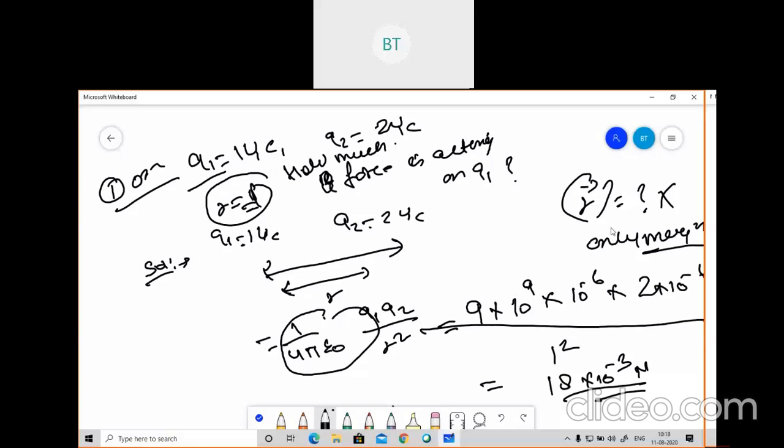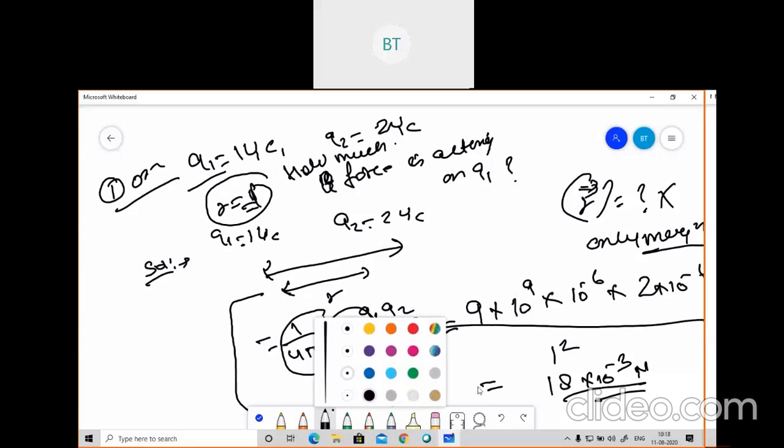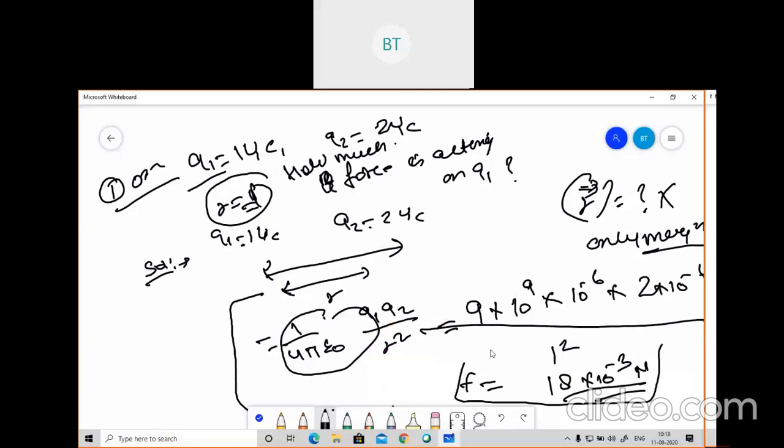If the r vector is not given, you need to calculate only the magnitude. You'll apply this simple formula and you will get 18 into 10 to the power minus 3 Newton. This is the easiest problem they will give, based on Coulomb's law. Now I'm going to give you one more problem.